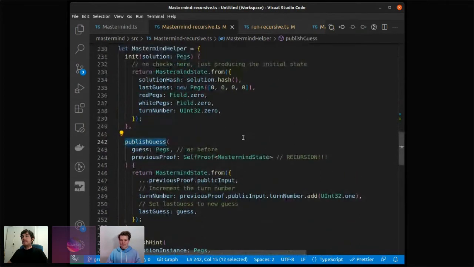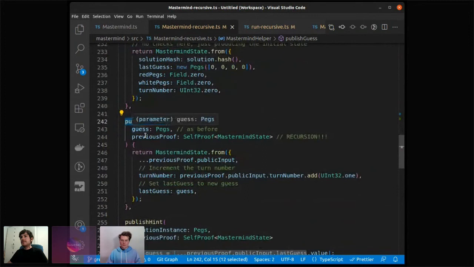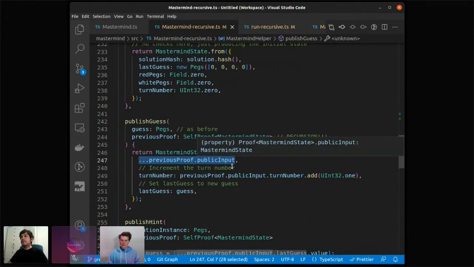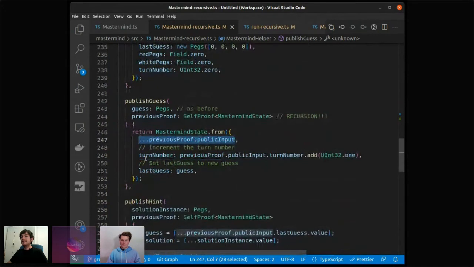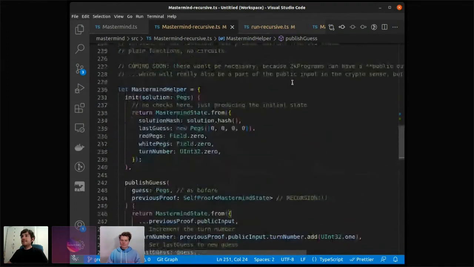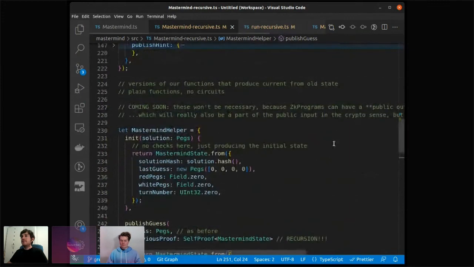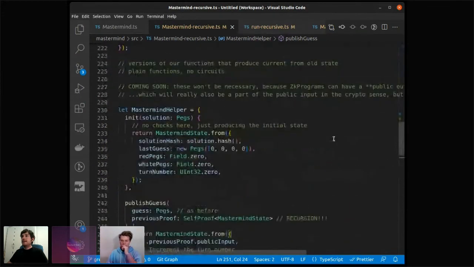I gave this the same function signatures as the proving method. So this gets a guess and a previous proof, and to create a new state, it takes all of what was previously in the state and changes the parts that publish guess should change. Okay, so it's a bit ugly that we have to do this twice, but actually